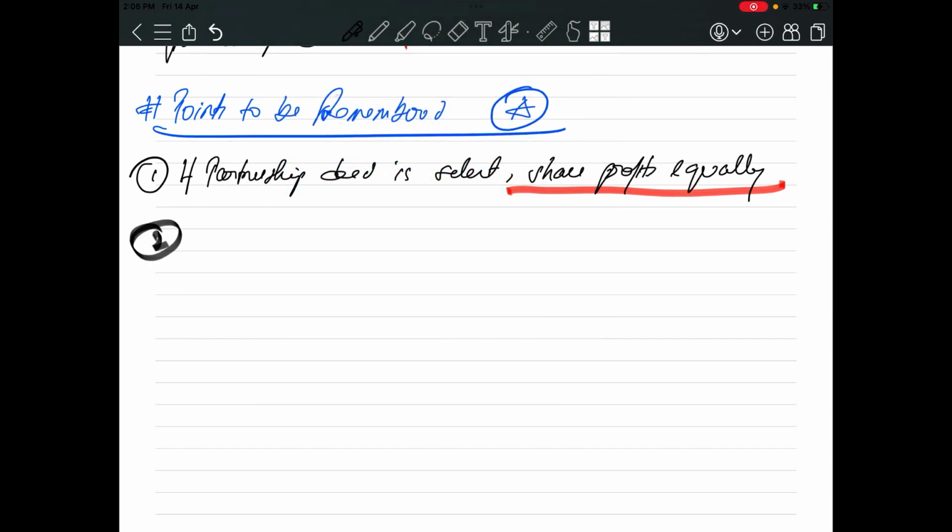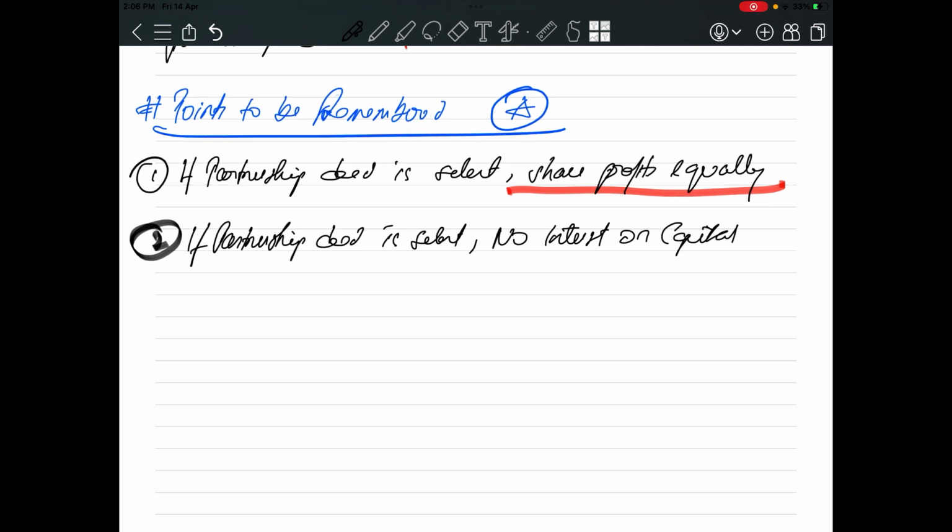The second point is, if the partnership deed is silent, there is no interest on capital and drawings. I have shown you how a partnership deed actually looks, between the four partners.